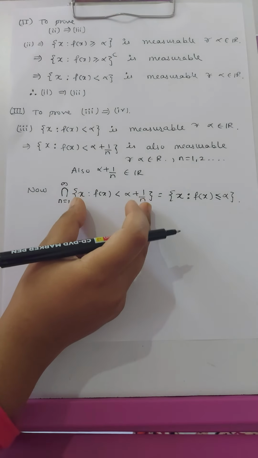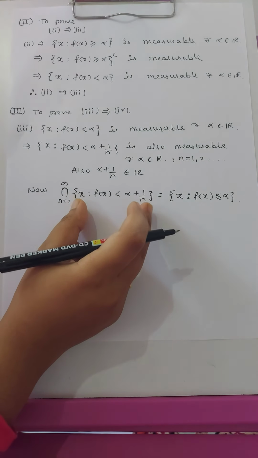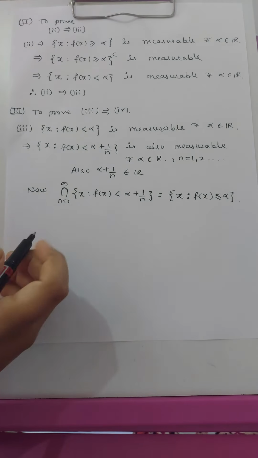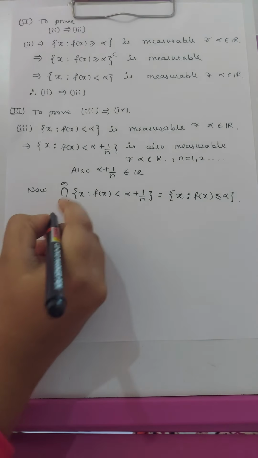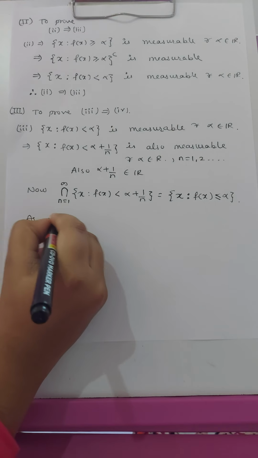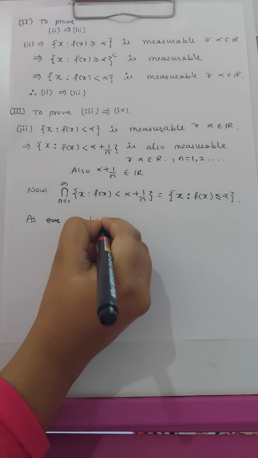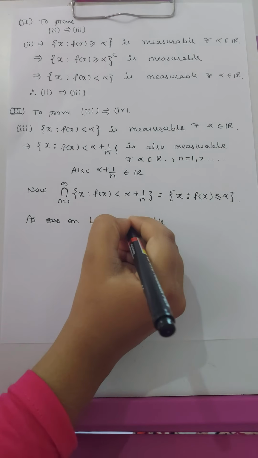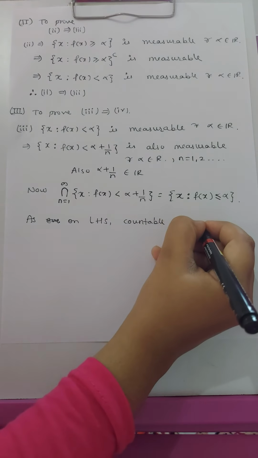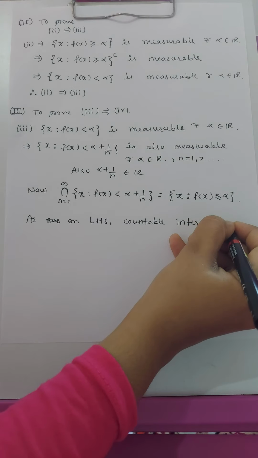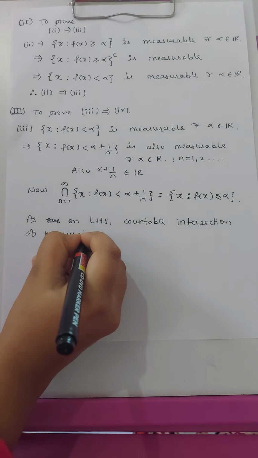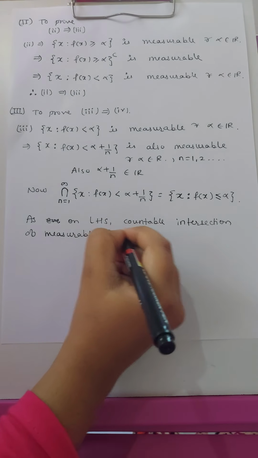On the LHS, every set is measurable, and hence its countable intersection is also measurable, as on the LHS, the countable intersection of measurable sets is measurable.